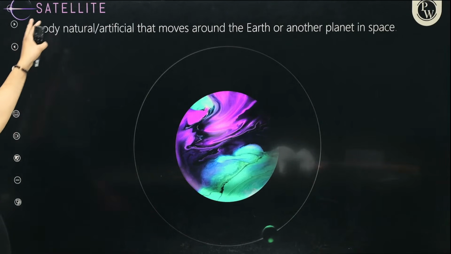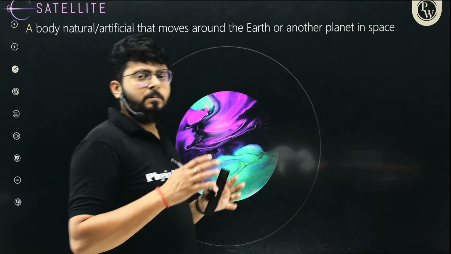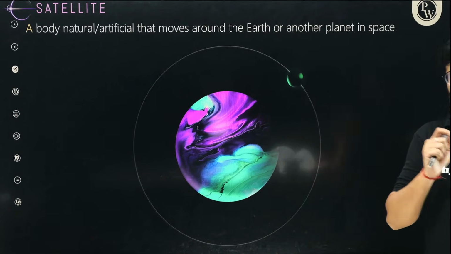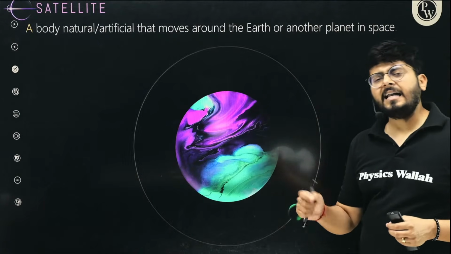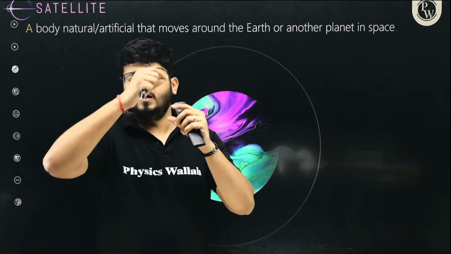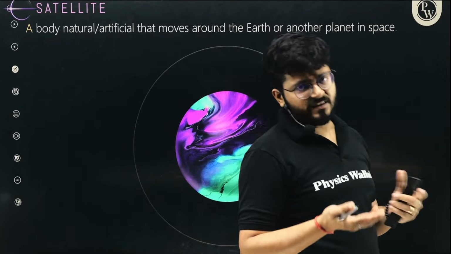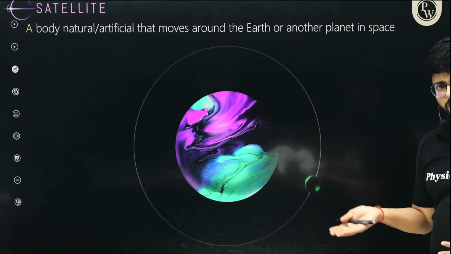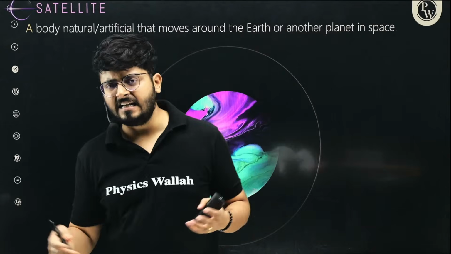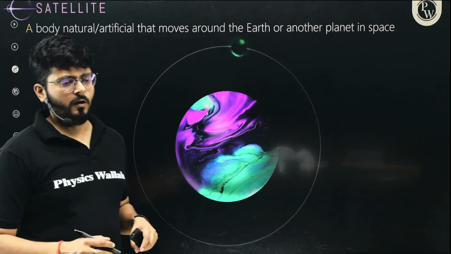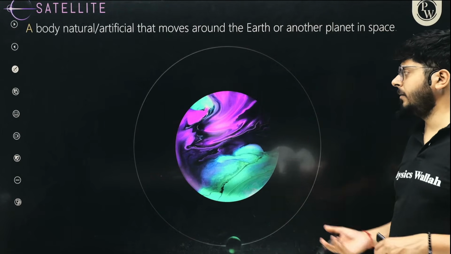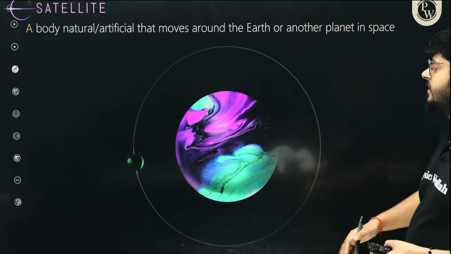Now the next thing is called a satellite. By observing Kepler's laws, we can say that Kepler's laws of planetary motion are applicable for satellites as well. Satellites are objects that move around the planets. It could be a natural satellite like the Moon, or an artificial satellite. India has Aryabhatta and a lot of other Indian satellites, like the IRNSS system, and there are so many systems these days.